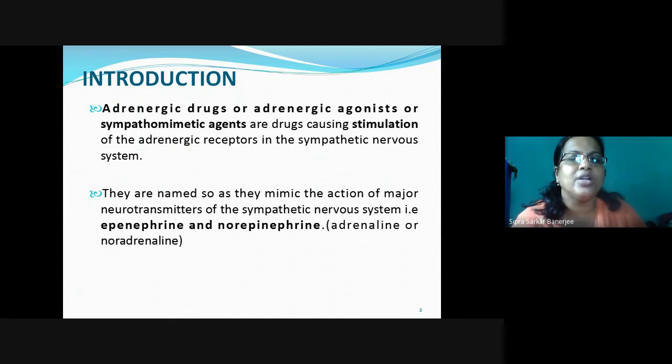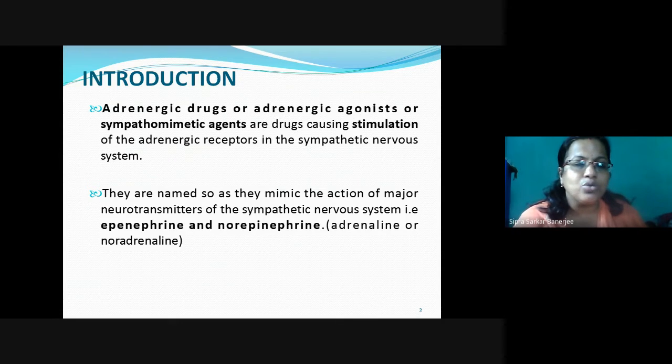stimulation of the adrenergic receptors in the sympathetic nervous system. We know two types of nervous system present in our body. One is sympathetic, one is parasympathetic. So the adrenergic receptors present in the sympathetic nervous system will be accepting this drug and they will help to cause the stimulation of the receptor and they will produce the effects according to the adrenergic stimulation. Because some of the neurohormones like epinephrine and norepinephrine are secreted from the adrenergic receptors, the adrenergic glands.